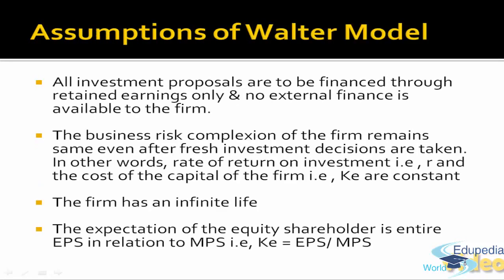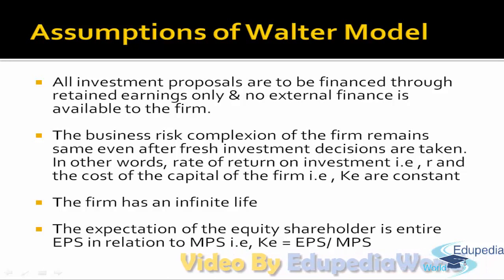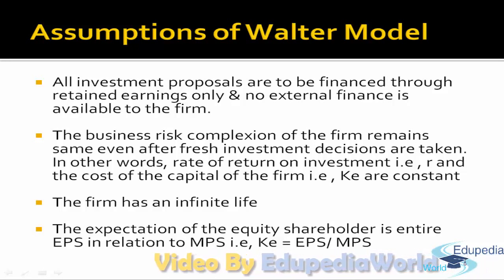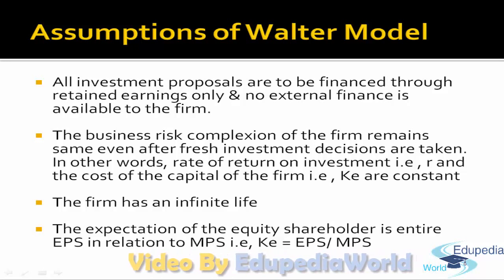So the Walter model is based on certain assumptions. First, all the investment proposals are financed through retained earnings and there is no external finance available to the firm. Second, the business risk of the firm remains constant, that is KE is constant, and the rate of return R and KE, both are constant.